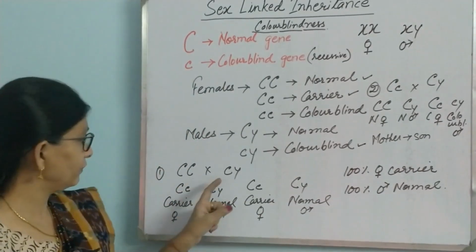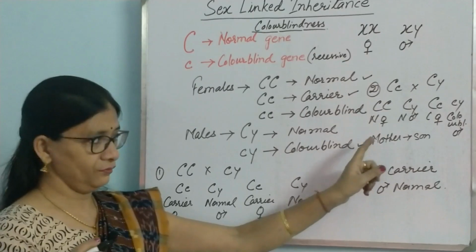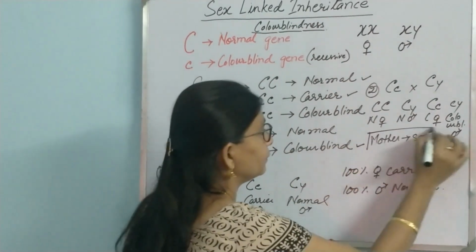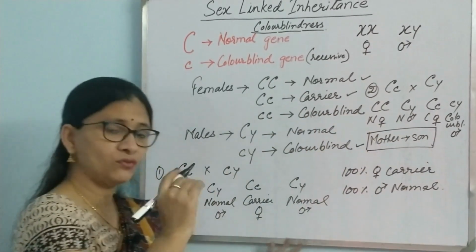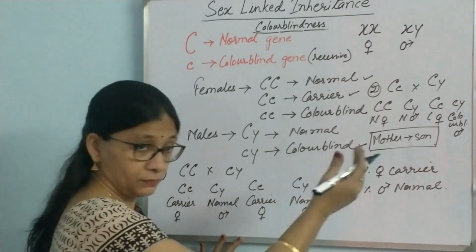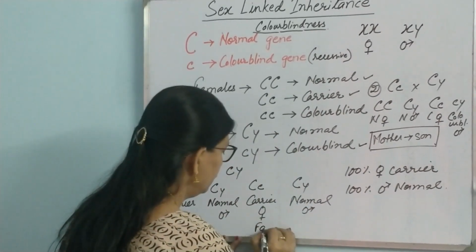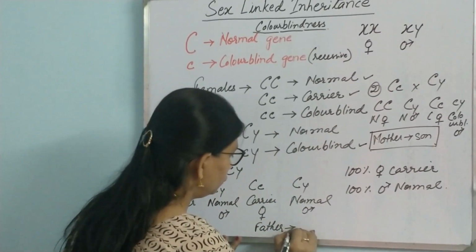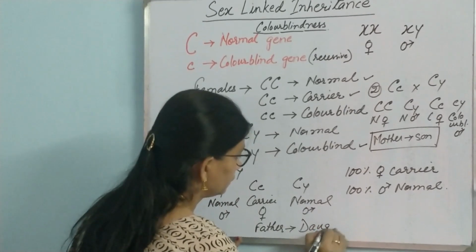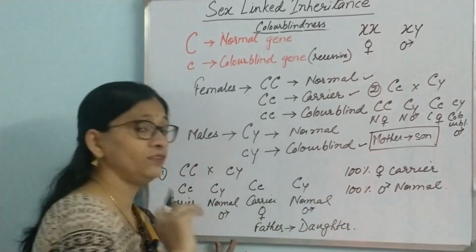Here we saw it was passing from father to daughter. Here we see that it is passing from mother to son. So is it not following crisscross inheritance? This was a case of father to daughter. So this is what it is.